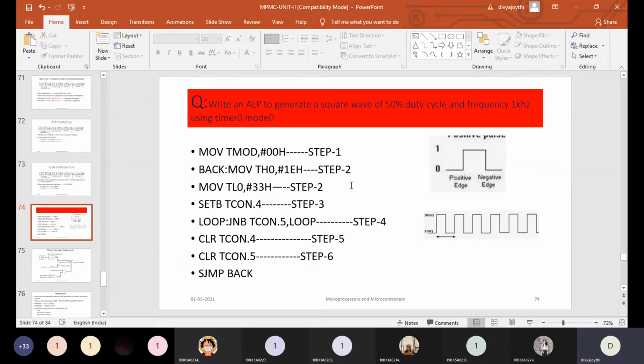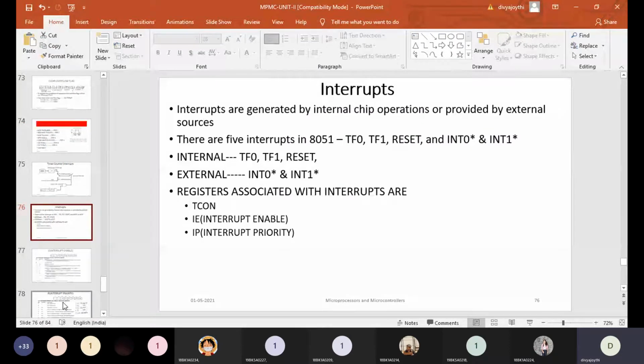Programming the timer interrupts is not a new concept, it is the same concept, and there will be only one step change in the steps that we have discussed for polling, and the remaining all will be same. And why are we going for the interrupt method? I'll tell you.